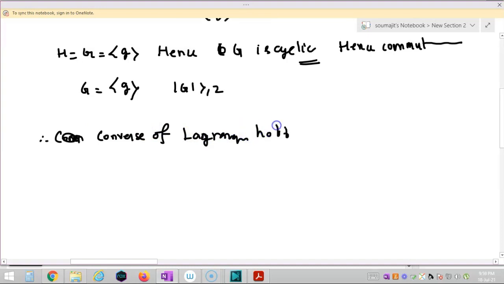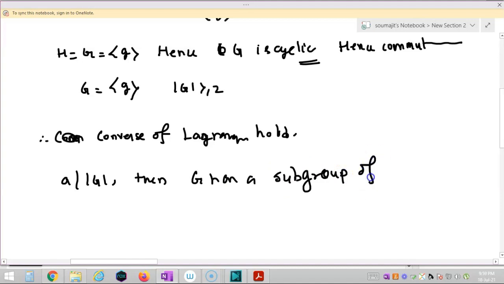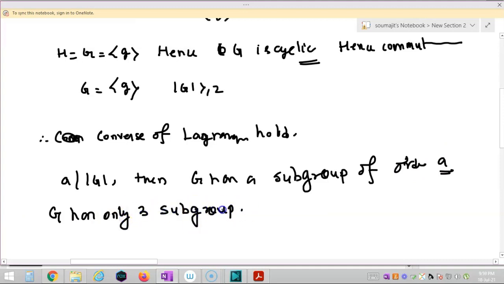Now the converse of Lagrange's holds, it means for any divisor a, if a divides the order of G, then G has a subgroup of order a, right? Now it is known to us that G has only 3 subgroups. So G has only 3 subgroups.